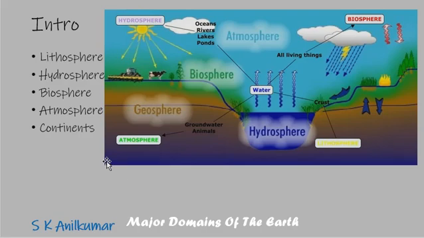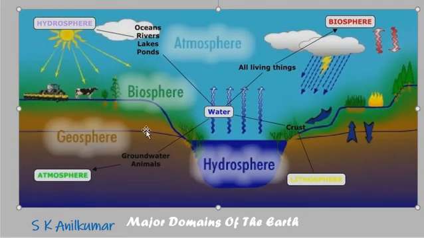Now, the surface of the earth is a complex zone. In very few places, the three overlap and interact. What are the three? The land, the air and the water. In those places, we have biosphere. When you have water, land and air, plants and animals can grow. So if you have all three together, you will have scope for biosphere.